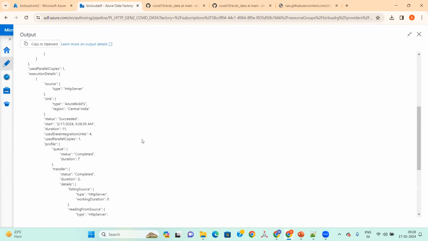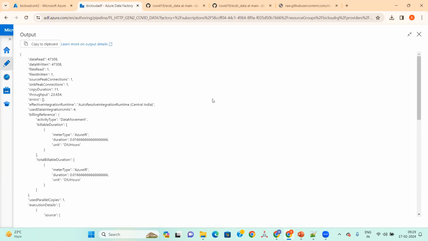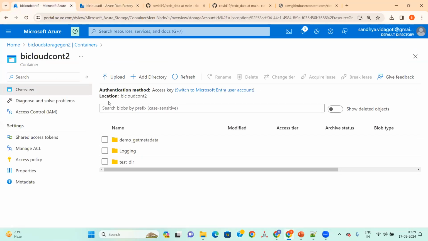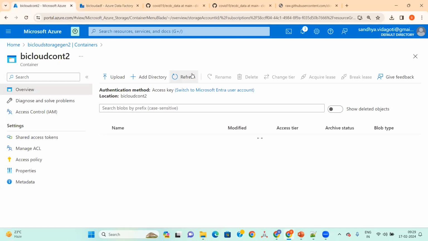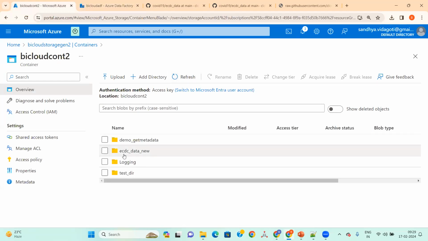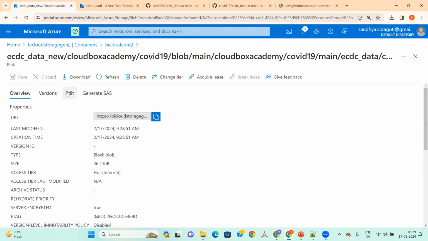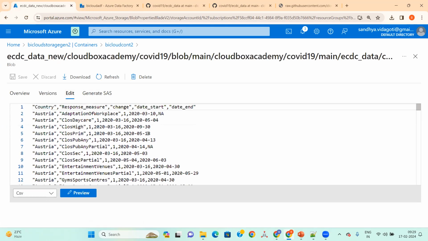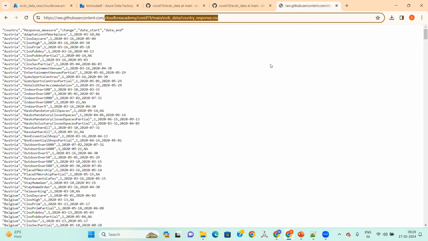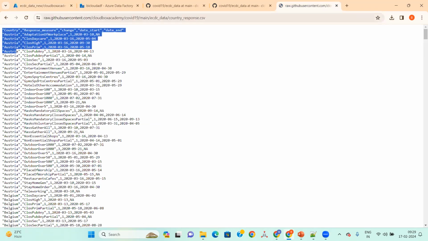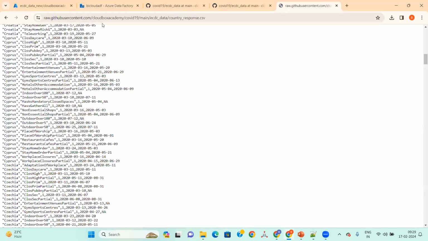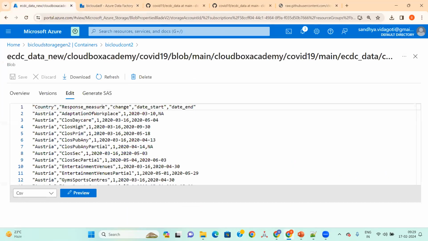Let's see what it has done. I'll refresh this. See, I didn't have this folder before. I got the ECDC new folder, cloud, COVID data, blob, main, cloud academy, this one. And if I see the file here, the country response file. You can validate the file with the same. You can check the file here also. You can take the data in Notepad and check the first 100 lines or 10 lines, anything.